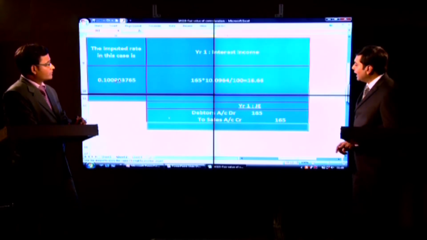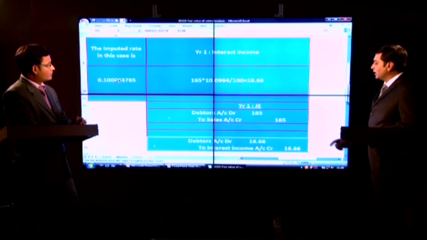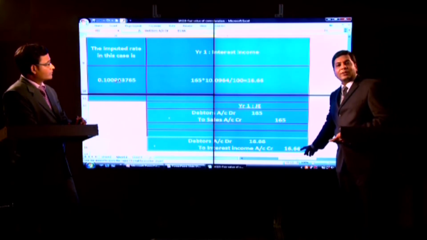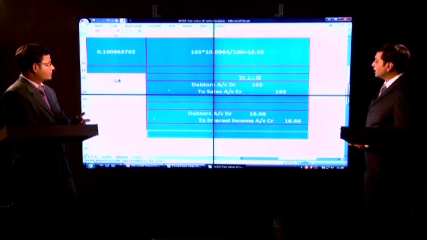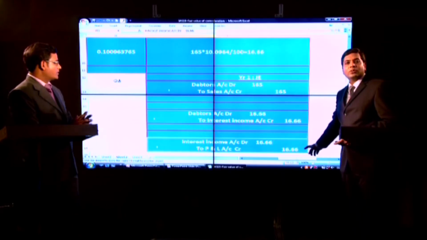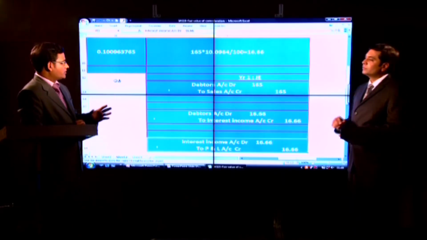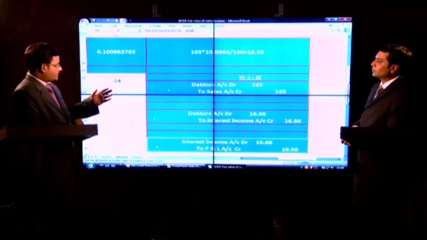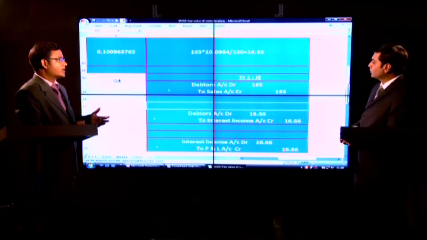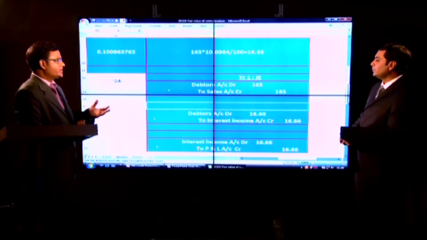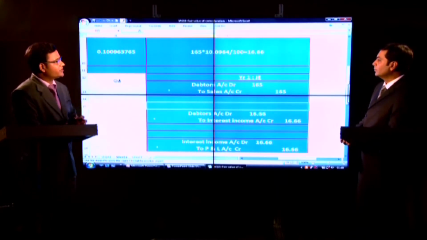Apart from this, I will recognize the interest income for year 1, and I will transfer this interest income to profit and loss account. I have a question here, Abhishek. When we are going to recognize this interest income, shall we recognize it on a quarterly basis or a half yearly basis or on a yearly basis? Is there any guidance given in Ind AS?